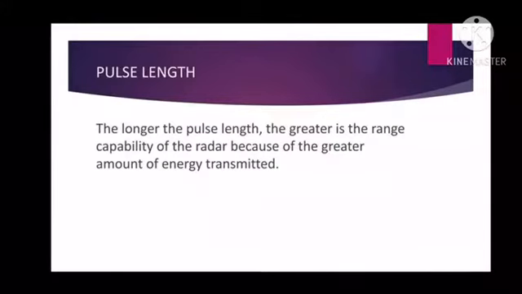Third is the pulse length. The longer the pulse length, the greater is the range capability of the radar because of the greater amount of energy transmitted. The pulse length is usually called the pulse width in radar systems. The pulse interval, or the time from the beginning of a pulse to the beginning of the next, determines the number of pulses transmitted in a given period of time in radar. We measure all time in seconds or fractions of seconds. The longer the pulse width, the greater is the range capability of the radar.